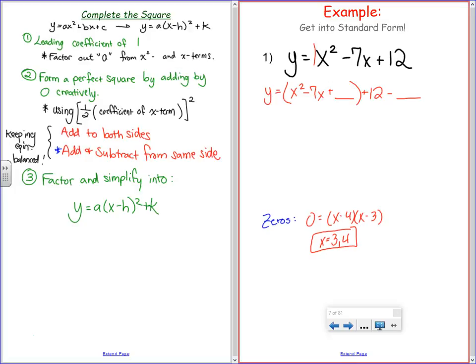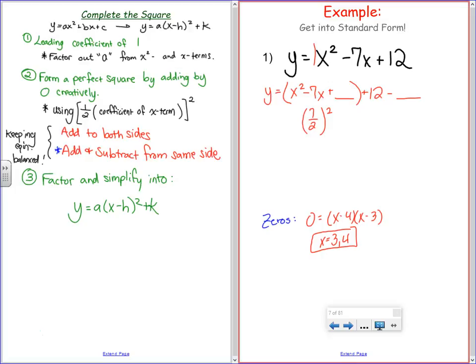Next step says, take whatever's left as the coefficient of the x term and cut him in half. And then square them. But fractions are our friends as long as we're not too scared of them. We gotta get to know them.